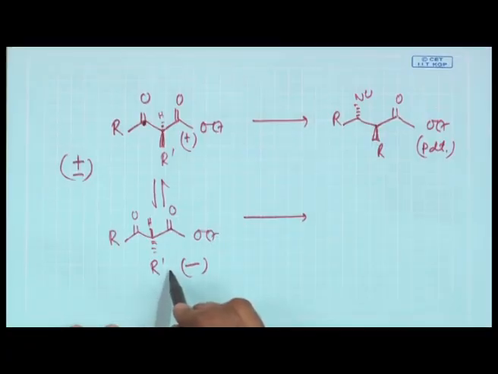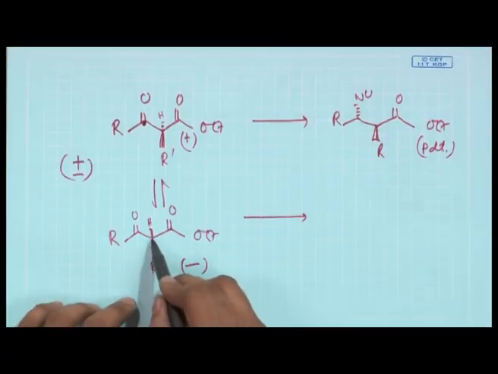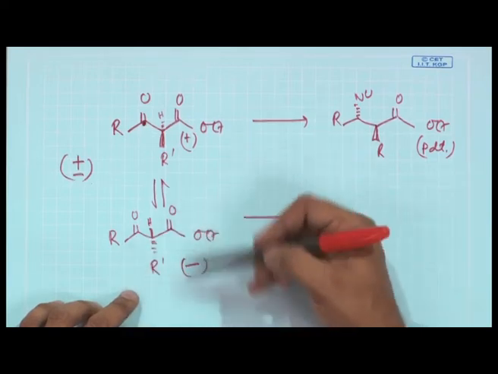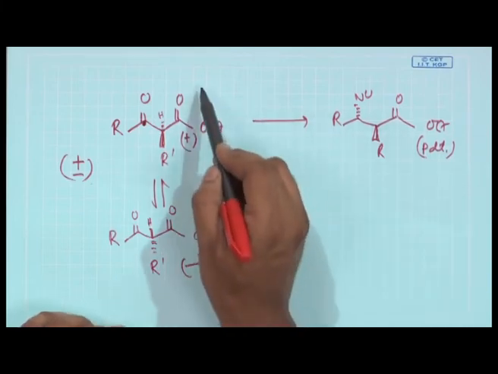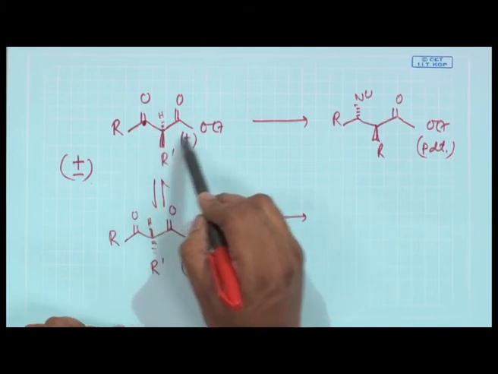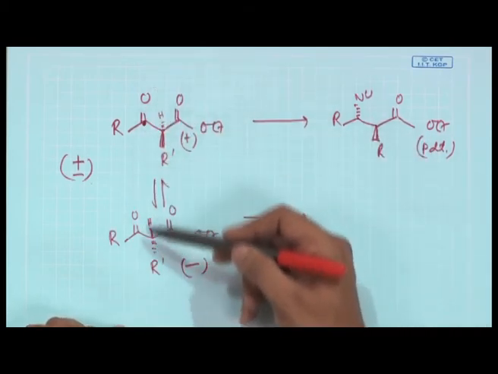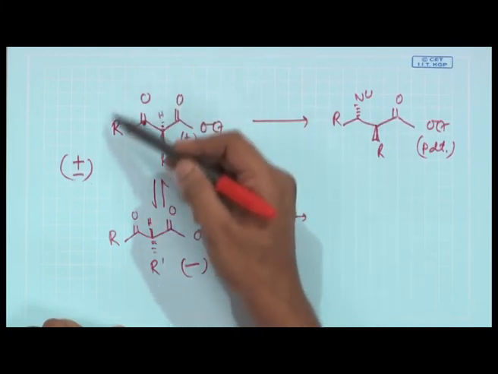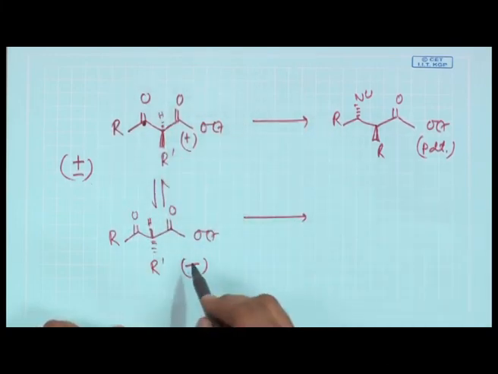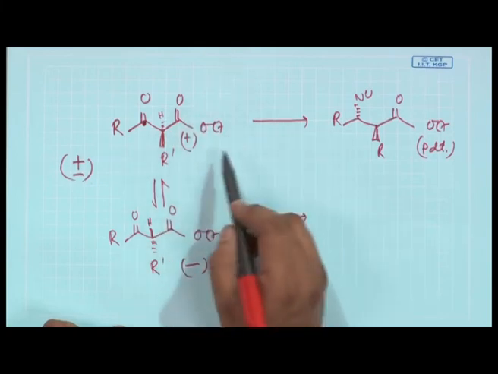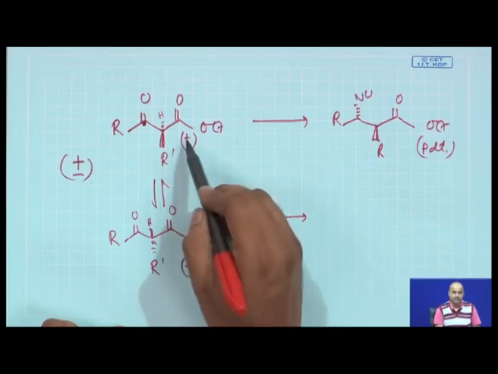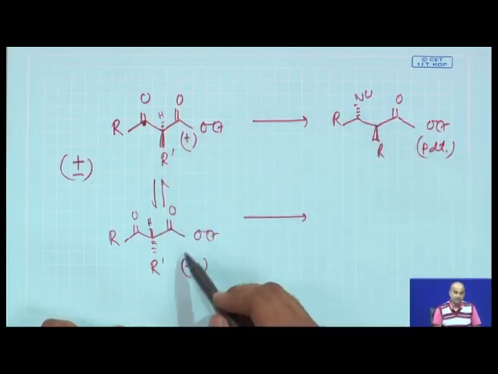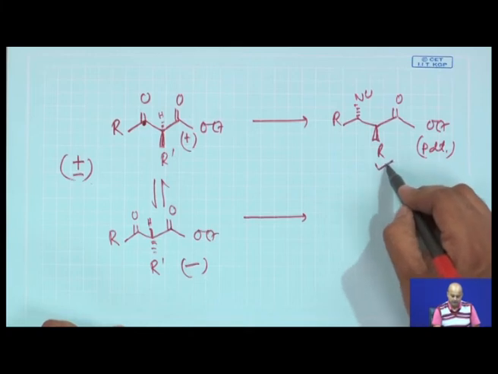The slow reacting enantiomer, due to the presence of this highly labile kinetic acidic hydrogen, will instantly epimerize again. So, whether or not the fast reacting enantiomer reacts, there will always be a steady supply of racemic mixture. Once the slow reacting enantiomer epimerizes back, the fast reacting enantiomer then reacts. The slow reacting one epimerizes again, and reacts. So, the reaction will continue till you get the final product.